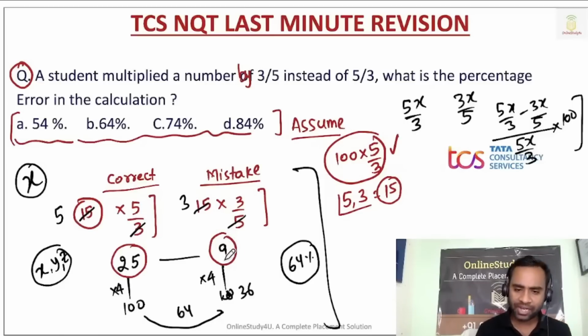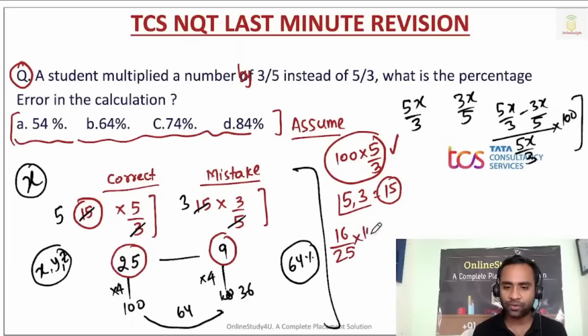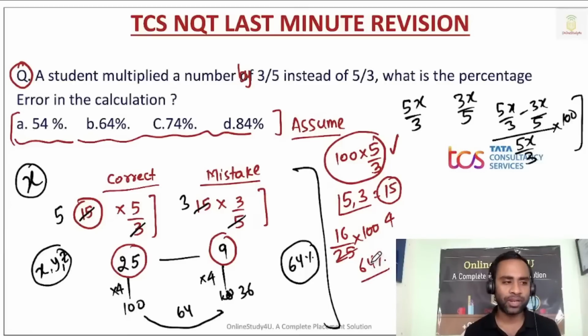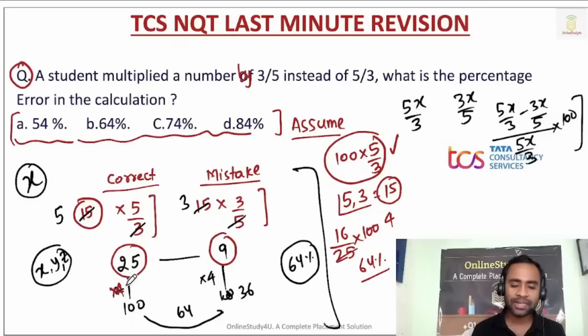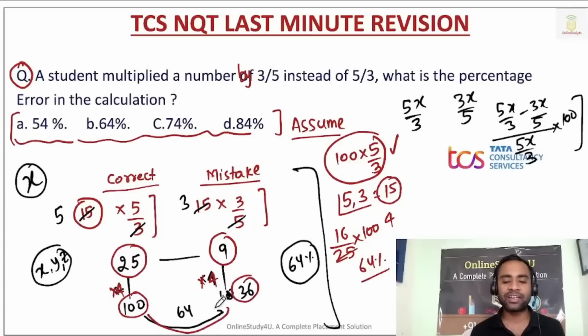Okay, see, now here you can do like this. The mistake is 16, from 25, into 100, so this is nothing but 64%. But I told you one more easy method. So what is that easy method? I multiplied by 4, and here also I multiplied by 4. I made it 100, because if the base is 100, you can directly tell, sir, the error is 64%.